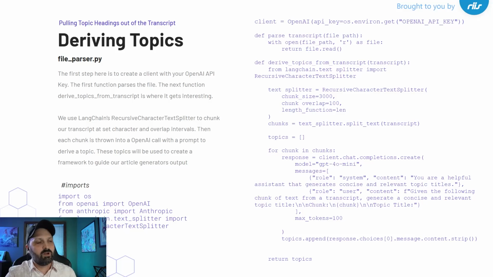So what I do is I pull from the transcript chunks of about 300 characters with a little bit of overlap in between each of them because this is not an exact science of determining, oh, this is a block of stuff that makes sense together. We're just randomly pulling blocks at this interval. So the overlap kind of corrects for that. And then we're assigning topics and summaries of those topics and putting those in an array for us to pull later.